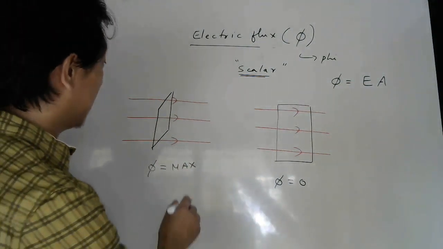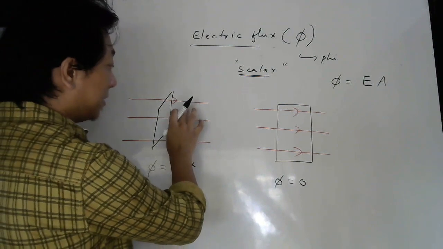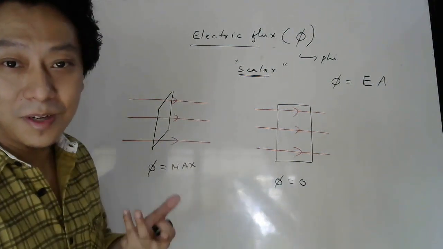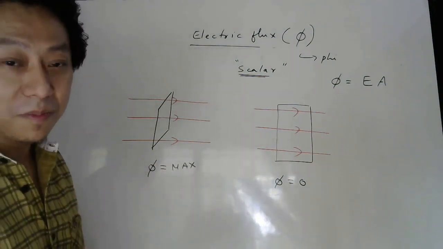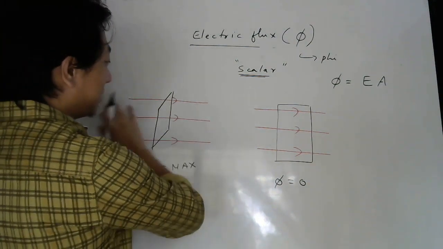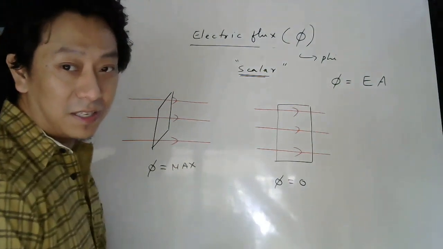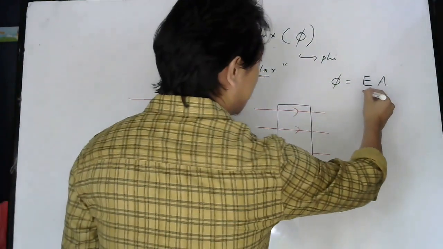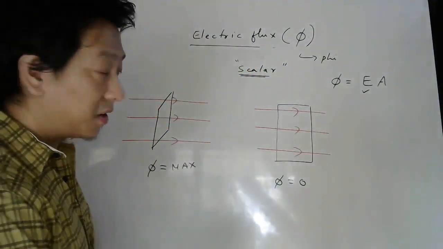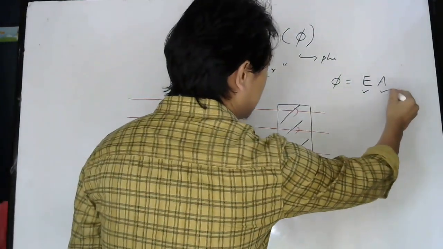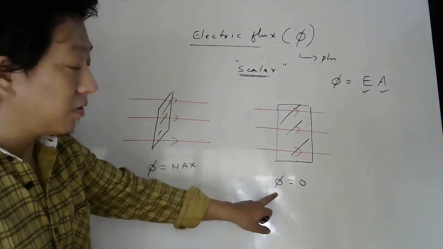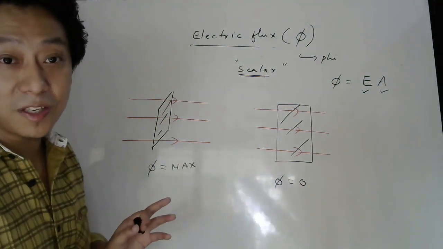Now look carefully. Here also electric field is there. These red lines represent what? Electric field only, not electric field lines. And that is also uniform. So here everywhere electric field is E, here everywhere electric field is E. So E is there, yes or no? This has some area. This has also some area. So area is also there. But in this case flux is zero. In this case flux is maximum.